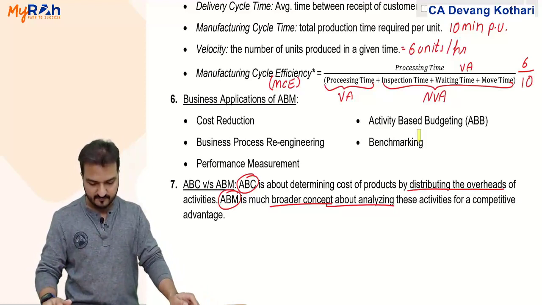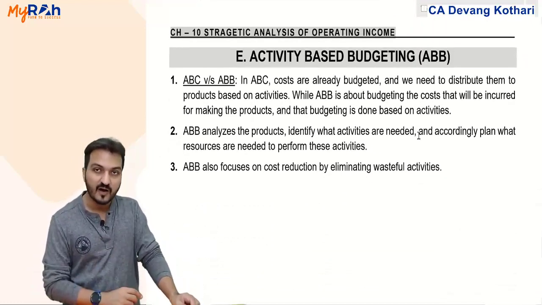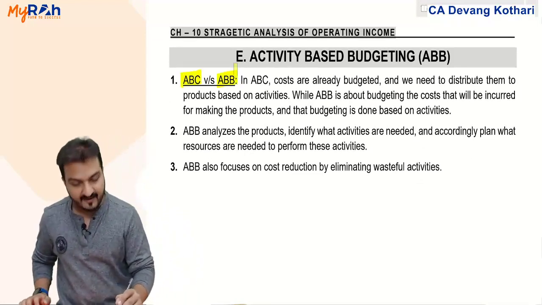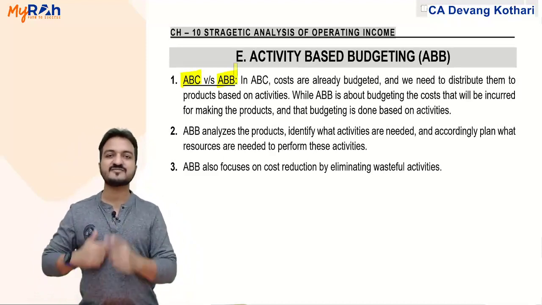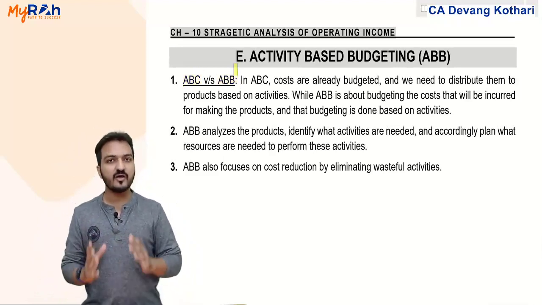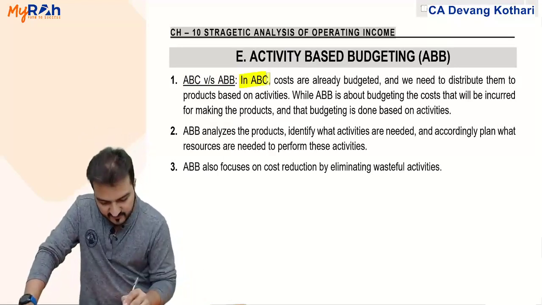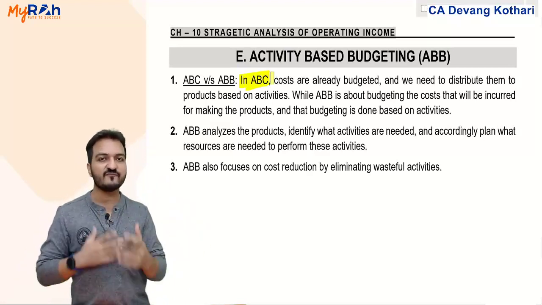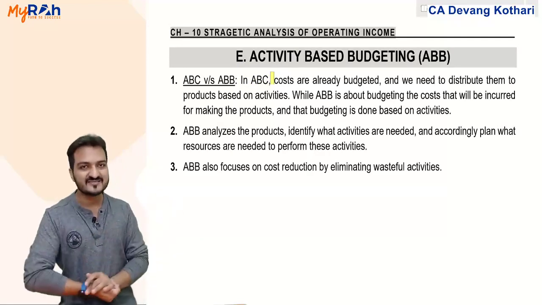Further, the last part in the chapter is about activity based budgeting. Again, first let me describe a small difference between activity based costing and activity based budgeting. Like I said, activity based costing is just about calculation. Calculating what? Calculating the cost of the product. This difference, the wording of it, I have designed myself. You will understand it very nicely just by these simple words.